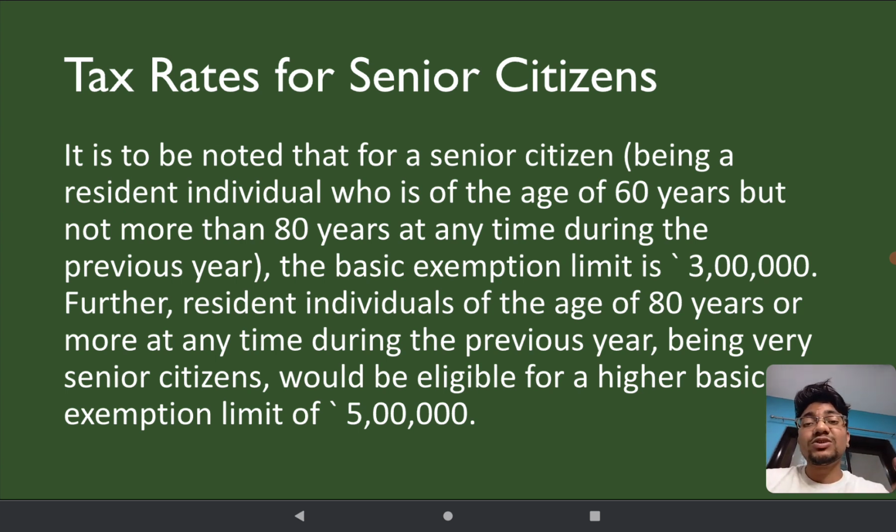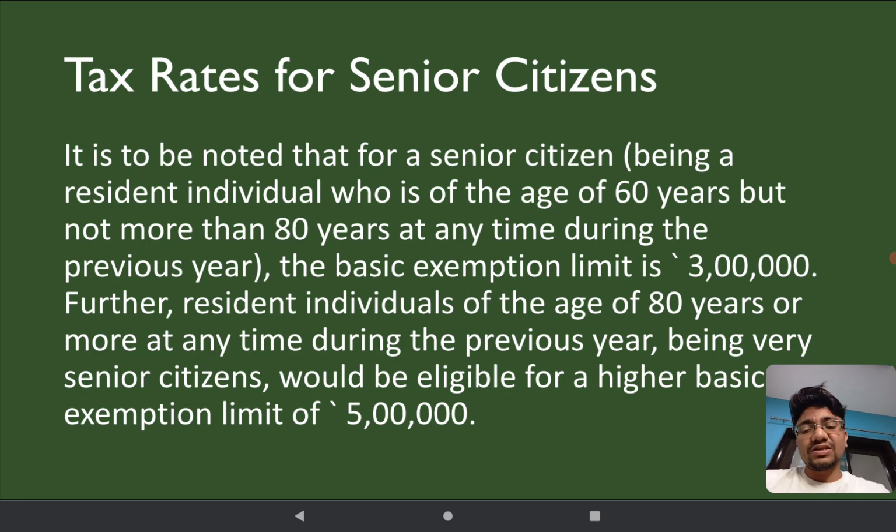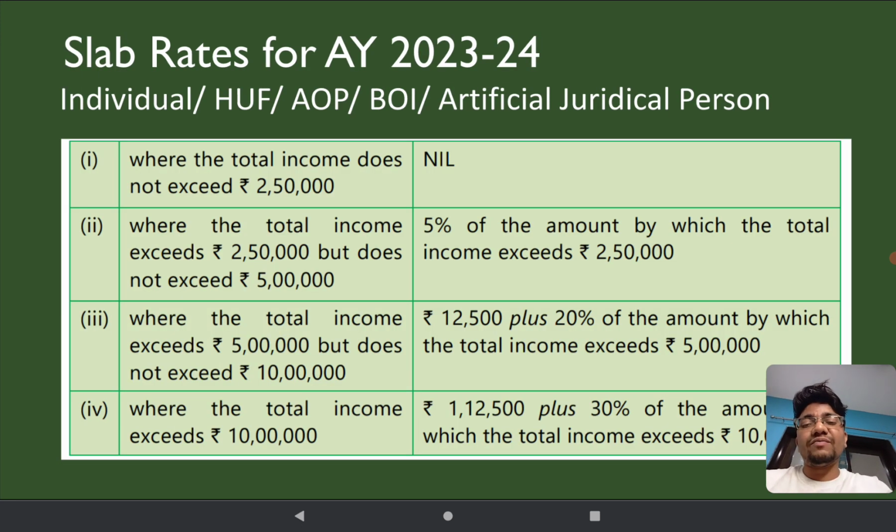Now who is a senior citizen? Senior citizen is somebody beyond the age of 60 or 60 above. So if they are there, the very first exemption limit of 2,50,000 happens to be 3 lakh for them. And if they are super senior citizens, that means their age is 80 years or above, for them this exemption limit of 2 lakh 50 happens to be 5 lakhs, right?